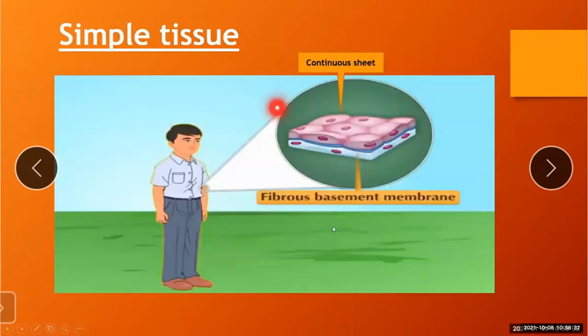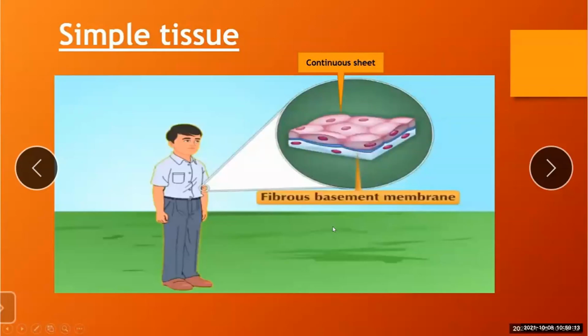See, this is the structure of the epithelial tissue. It is a continuous sheet, and at the base it has a fibrous basement membrane. Cells in this tissue are closely packed and form a continuous layer.